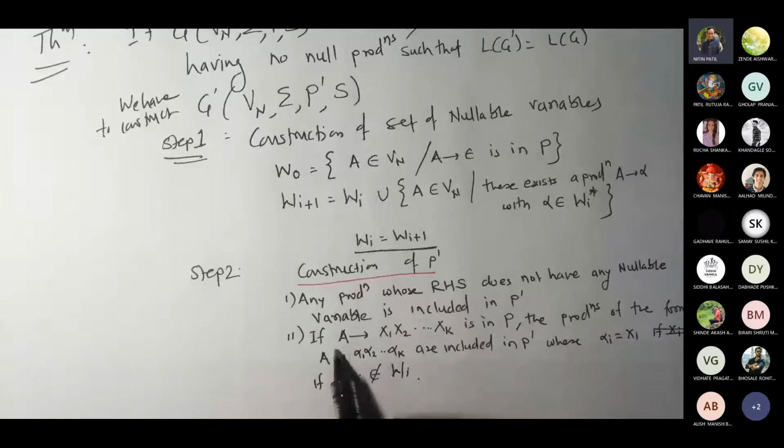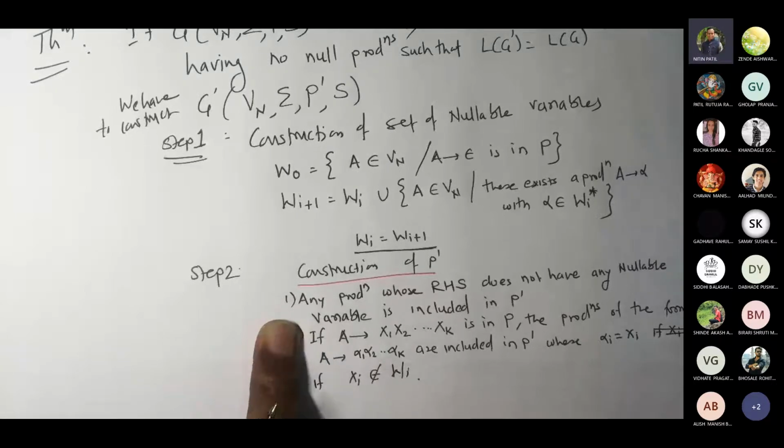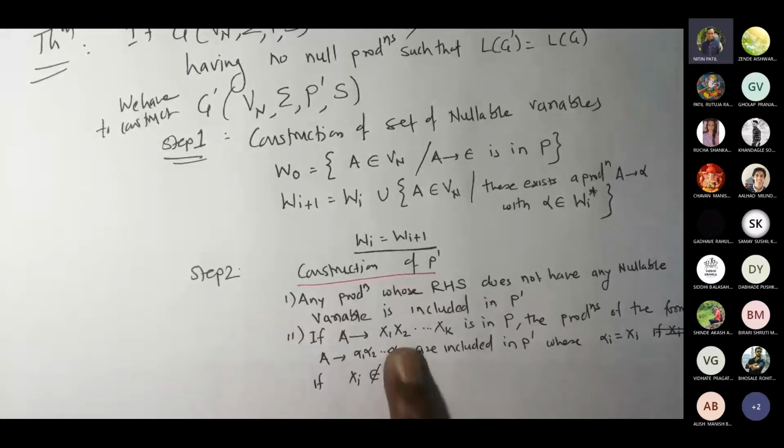So what are the productions that you have? That's what we did here for the first case, correct? Because xi is not a nullable variable. Now suppose one of them is nullable. What may be the case? So alpha j may be xj or epsilon, because we don't know if this xj is itself nullable.